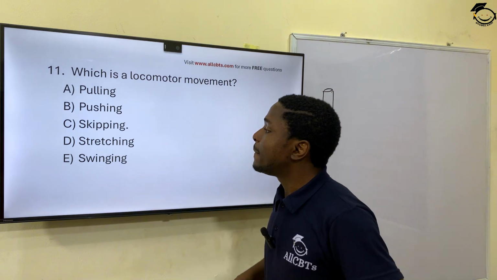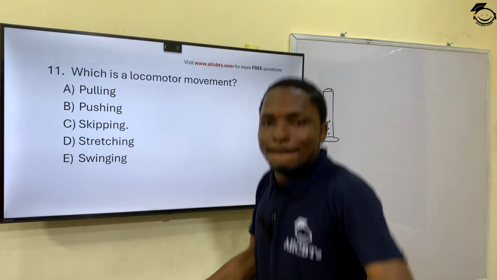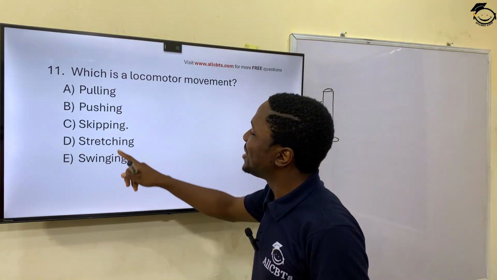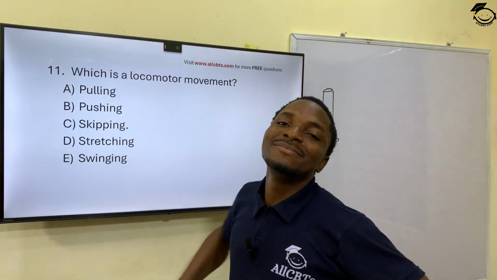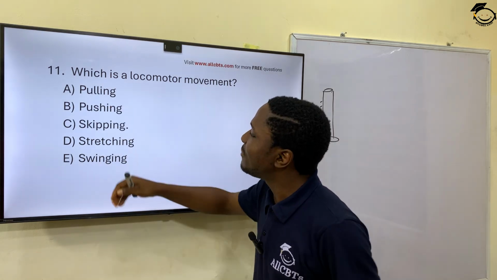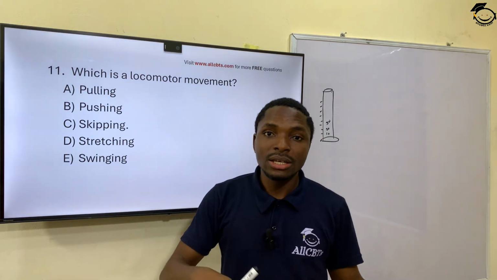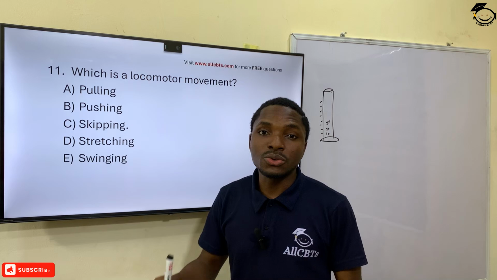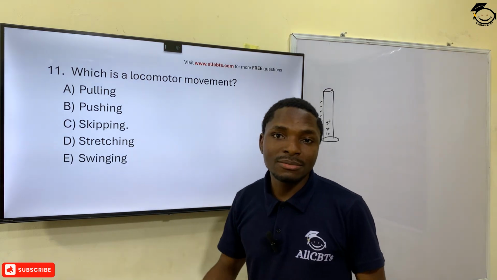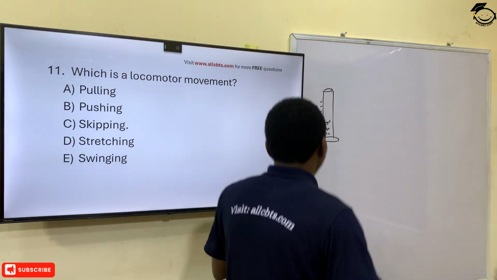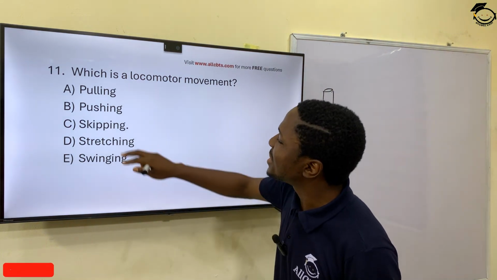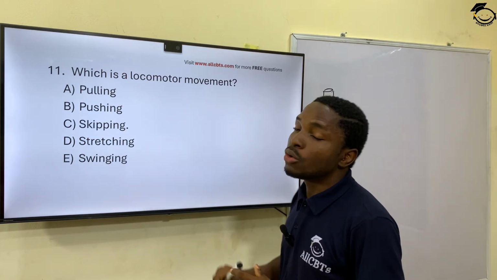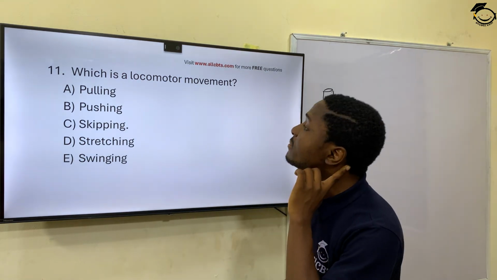Then you have skipping, and then you have stretching, you have swinging. So which of these have all parts of your body engaged and involves a movement from one place to the other? That's skipping, because when you are skipping, you are moving, there's a kind of motion. So skipping is a locomotion movement or locomotive movement.